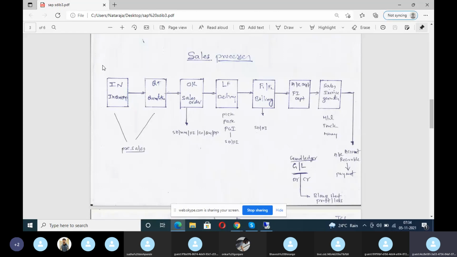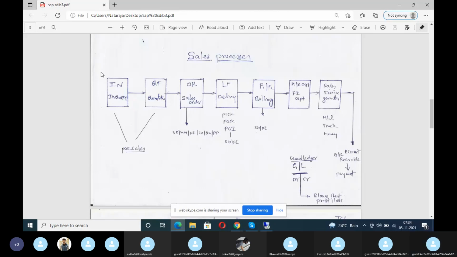So what are the master data? Organization structure. Yesterday I told you about organization structure: client, company code, sales organization, distribution channel, division, sales office, sales group, plant, storage location, shipping point. These are all the organization. These are basic master data.